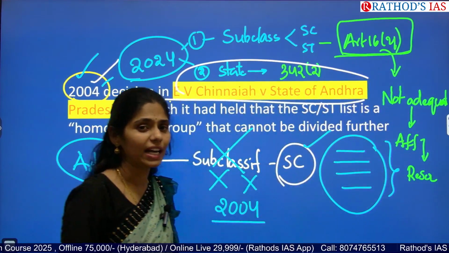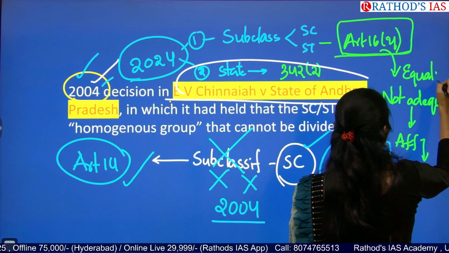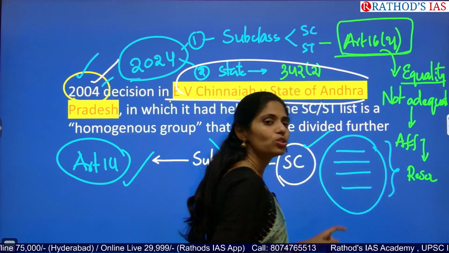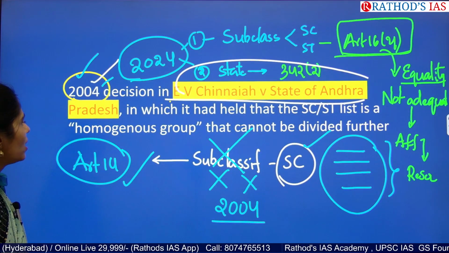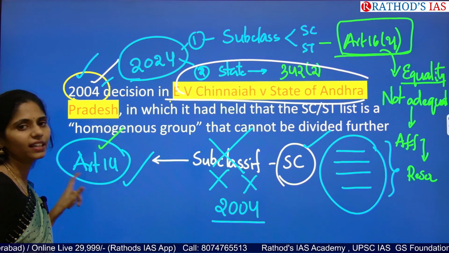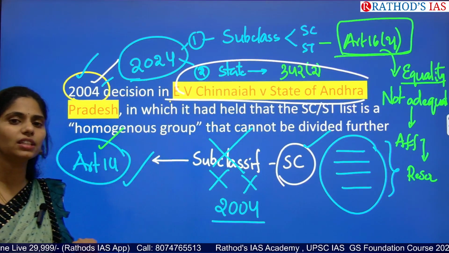This same article is not talking about equality, that is, that all people in SC should be equally treated. So on this basis, yes, we can go for subclassification now. The earlier judgment was based only on Article 14, but this 2024 judgment is based on Article 16 subclause 4.